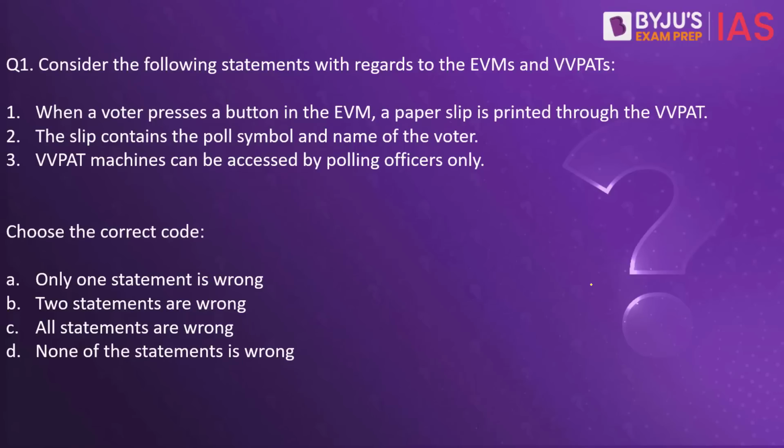As all of you know, EVM, that is electronic voting machines, are used in the voting ballot. When the person presses the button of a certain candidate in the EVM, a slip is printed through an attached machine called VVPAT, that is Voter Verifiable Paper Audit Trail. Now, this slip contains the poll symbol and the name of the candidate that you have voted for and not the name of the voter. This is for the voter to verify that if, for example, you press the button of a specific political party, the slip contains the same poll symbol or not. So the second statement is wrong. The third statement also is true. The VVPAT machine can only be accessed by polling officers. The correct answer here would be A. Only one statement here is wrong.